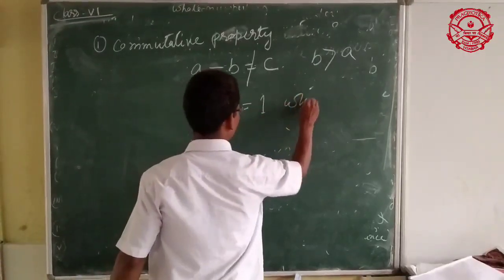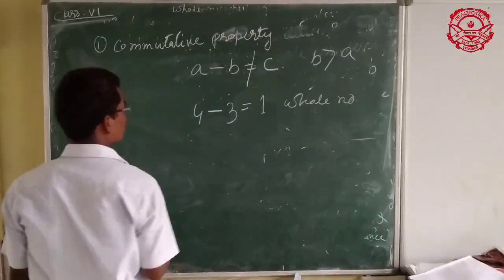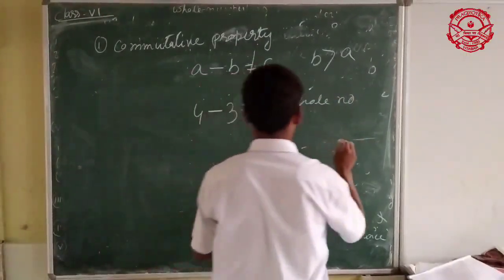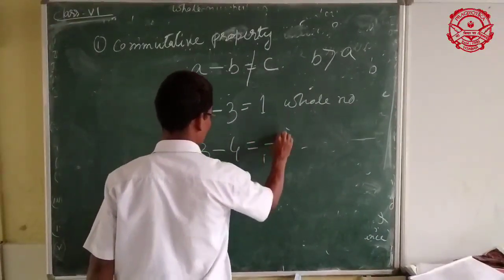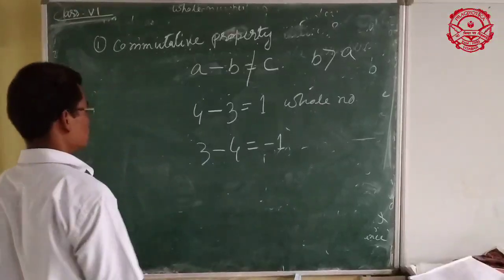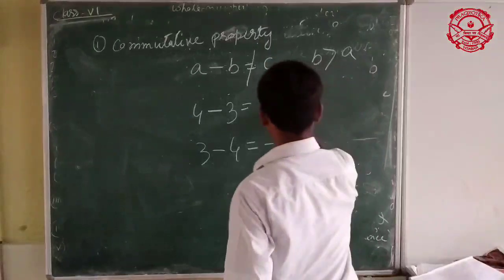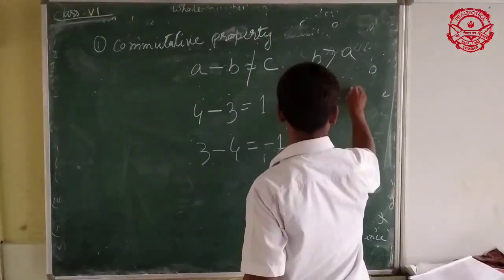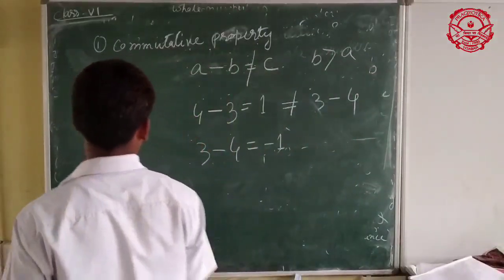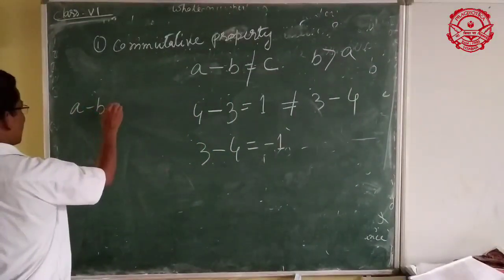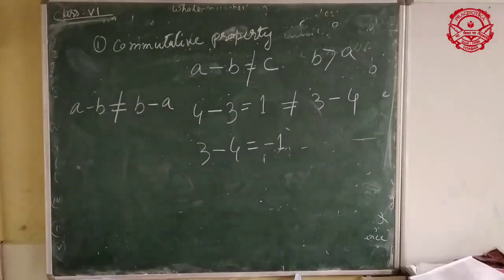It's a whole number. When you interchange, 3 minus 4 is minus 1. So 4 minus 3 does not equal 3 minus 4. That means A minus B does not equal B minus A.